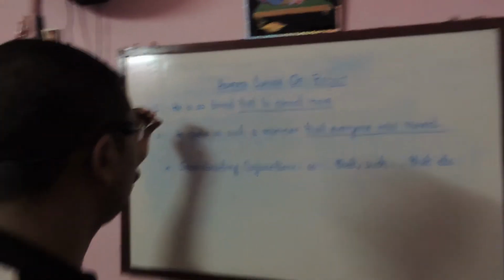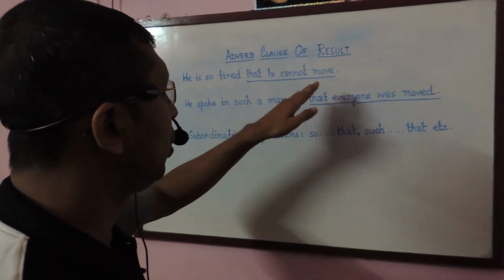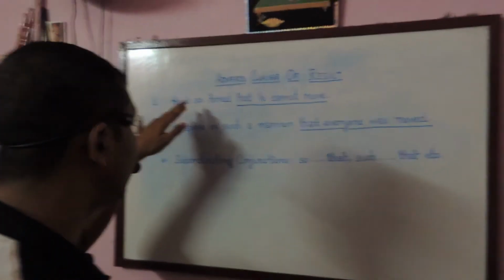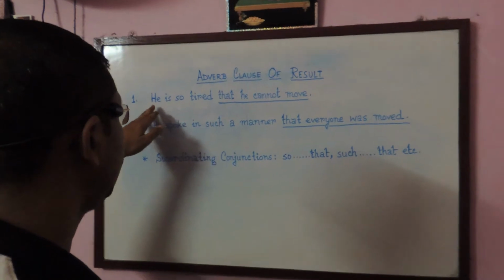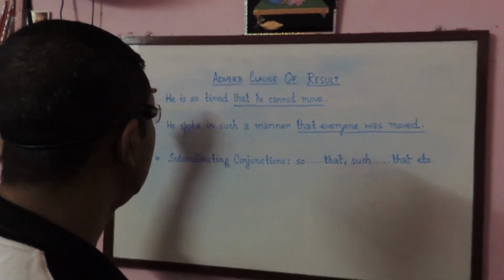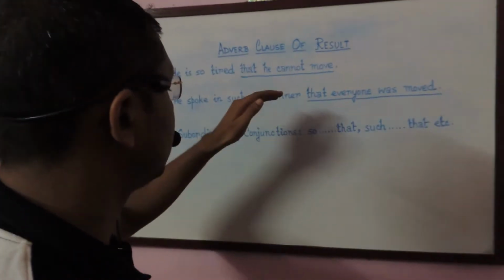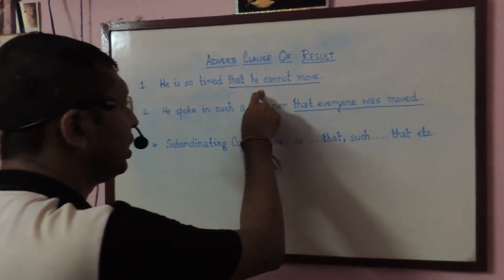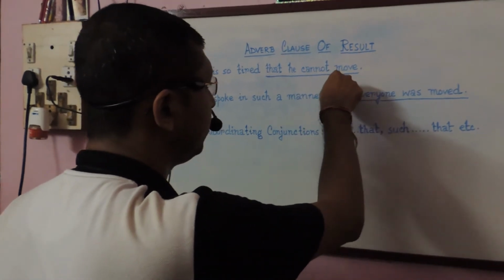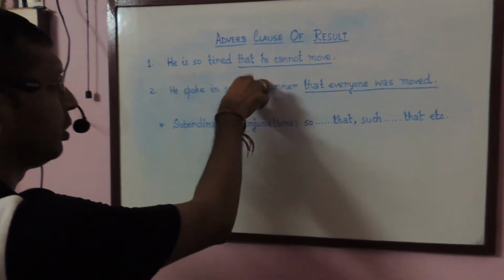To what result of his being so tired? You will get the answer that he cannot move. So that he cannot move is the result of his condition, right? And it is actually describing the condition of the verb or the finite verb of the principal clause. So we will consider it as an adverb clause of result, right? Because it is describing the result of the principal clause.